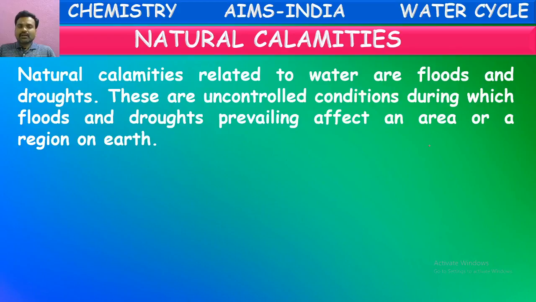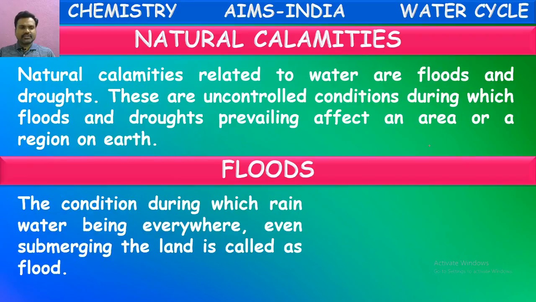These are uncontrolled conditions during which floods and droughts prevailing affect an area or a region on earth. So the destructions or natural calamities caused by water are two. One of them is flood, the other one is drought. These two are uncontrollable. They will be affecting certain places or regions or areas where they occur. Okay, what are these two? What are floods? What are droughts? Let us see now.